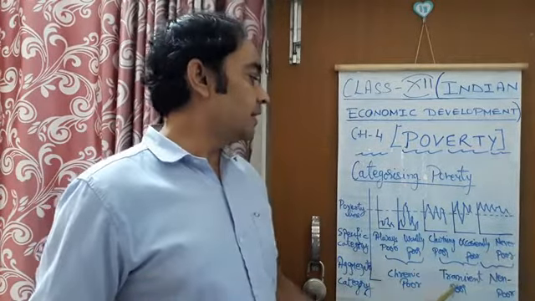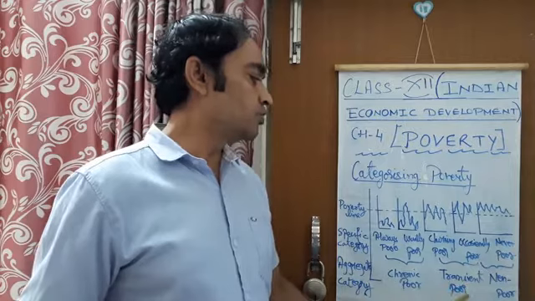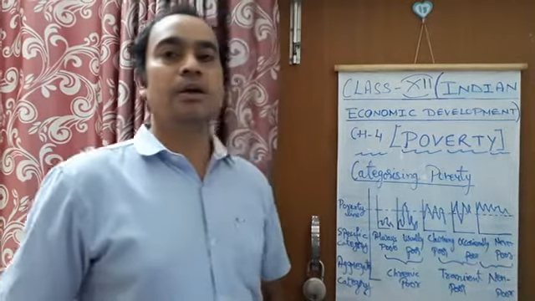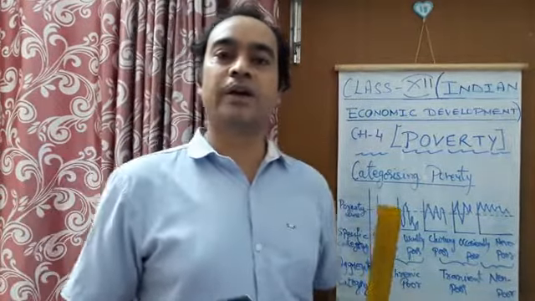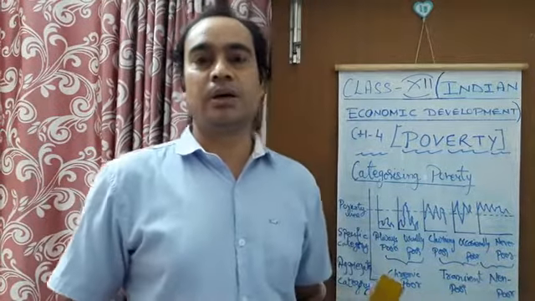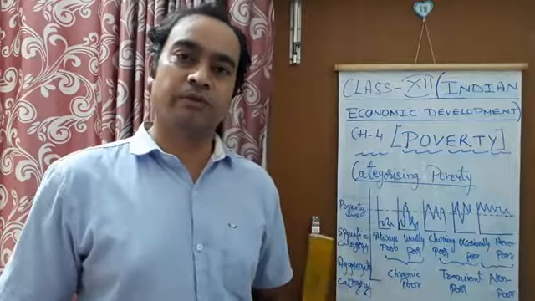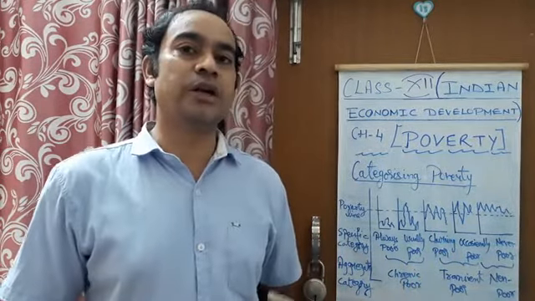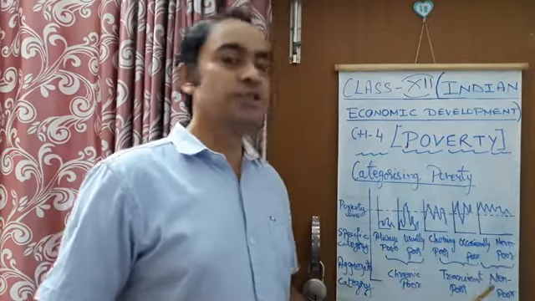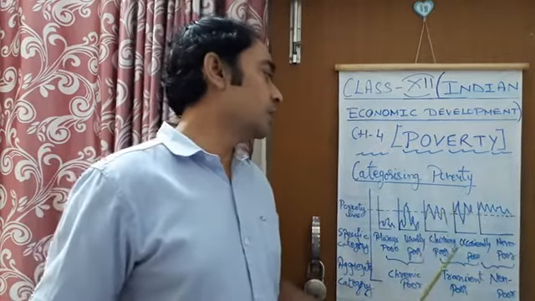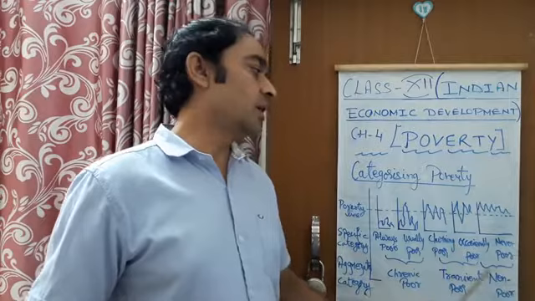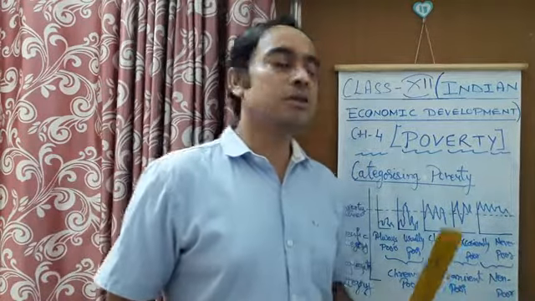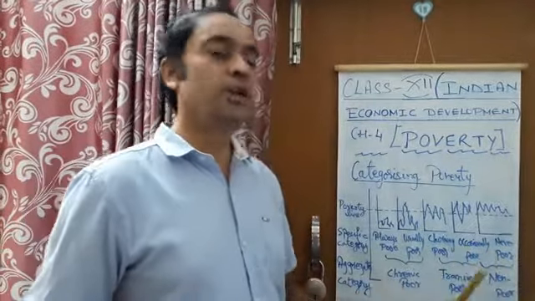Now the second aggregate category of the poor people is the transient poor. The two specific categories included in the transient poor are the churning poor and the occasionally poor. Who are these churning and occasionally poor people?